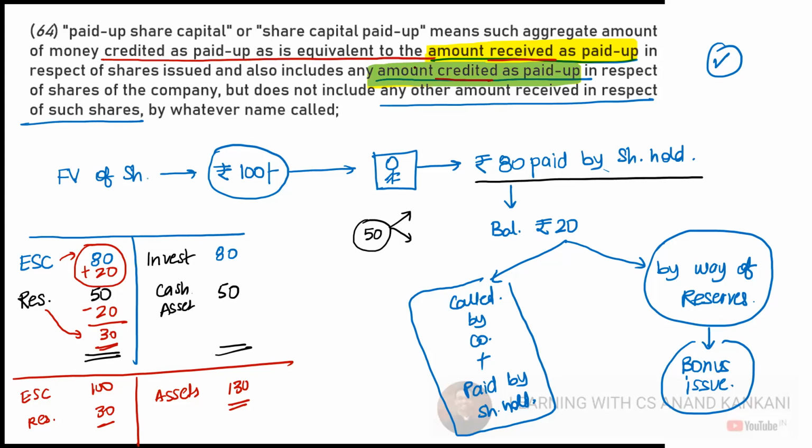Here the amount is not received by the company. Here the amount is credited by the company via bonus issue. So here it is received and here it is credited. Okay. We'll discuss this in detail when we do bonus issue. And you will also learn this in your accounts.